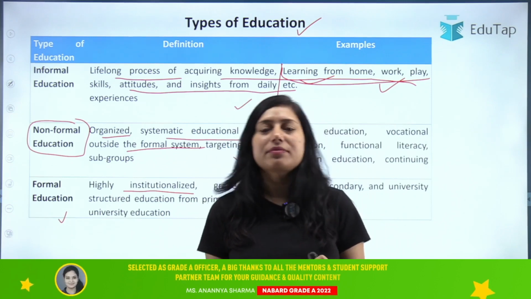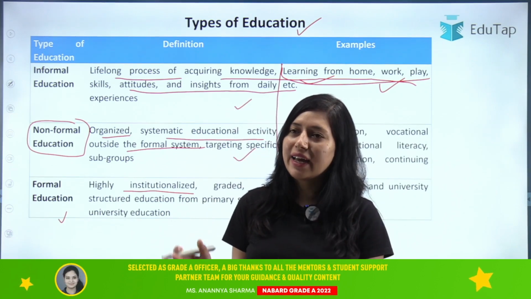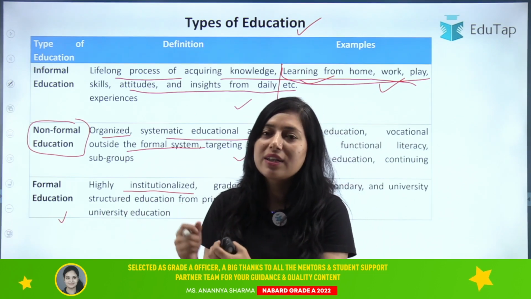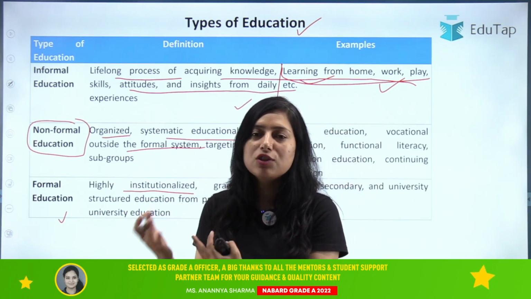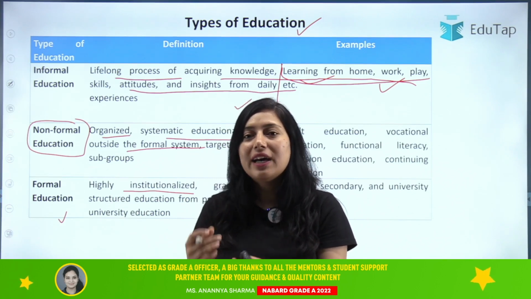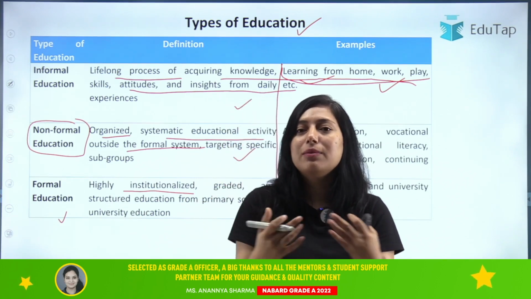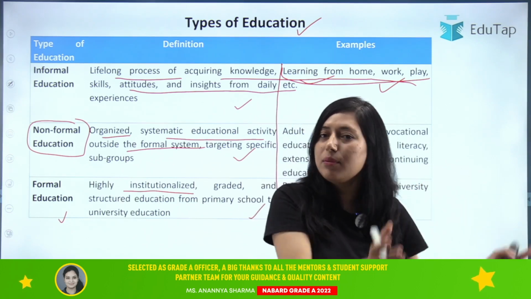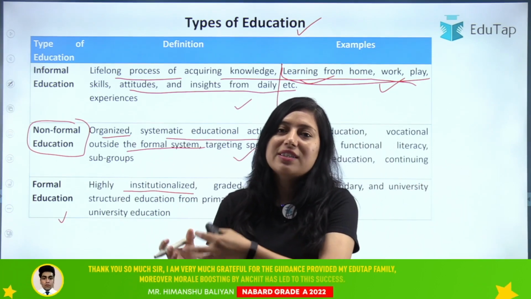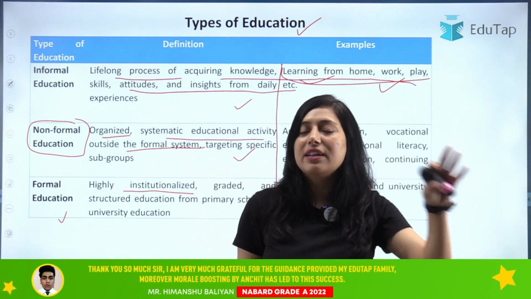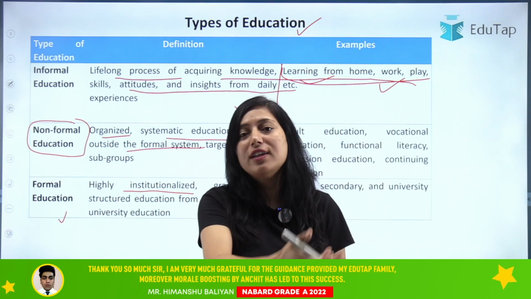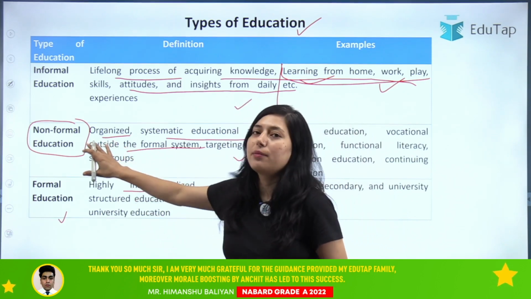For example, I am in the university and I have developed some technology. That is under formal education. I am learning something and developing something, so that is formal education. Now my technology will benefit the farmers, so we have to target the group of people that are farmers. This education is taken from the research institute and given to the farmers. That type of imparting knowledge is known as non-formal education.